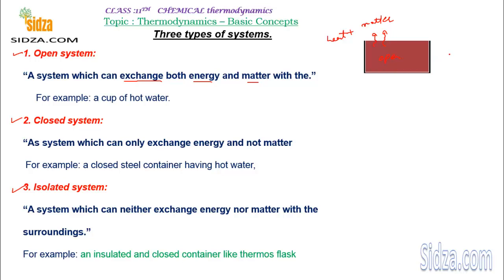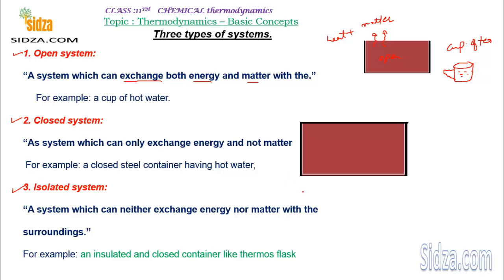You can talk about a cup of tea. Suppose you have a hot cup of tea. We know that it can exchange matter, and it can exchange energy as well. The hot cup of tea, after some time, becomes cold, so it loses energy, and the energy goes to the surroundings. An open system is one that can exchange both energy and matter with the surroundings.